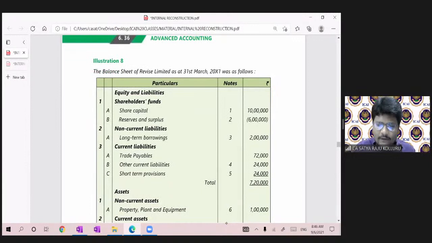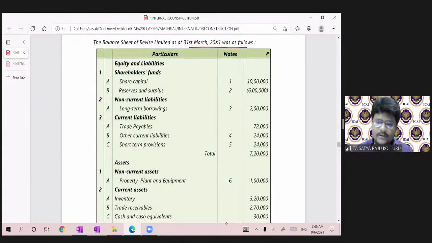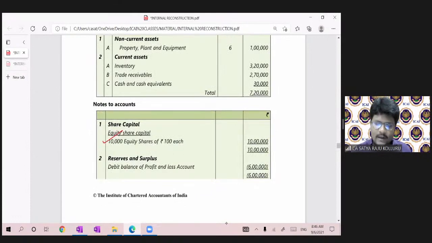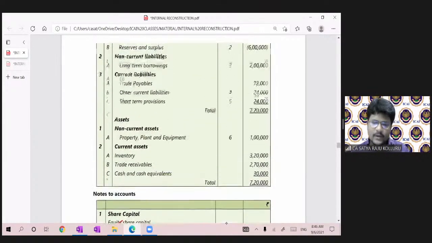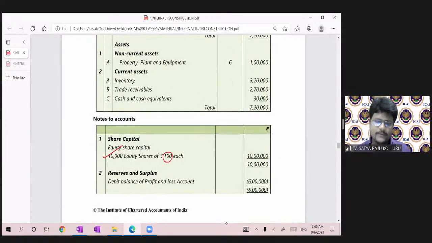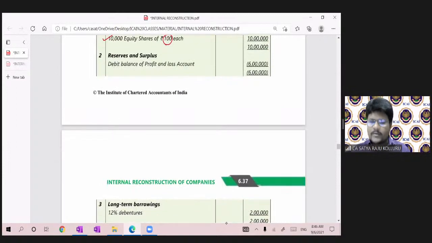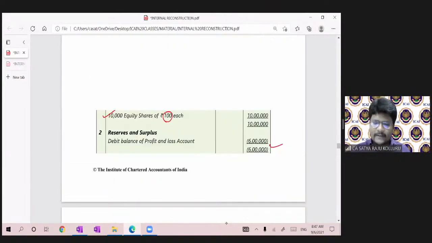The balance sheet of Revise Limited as of 31st March 2011 was as follows. Share capital, note number 1: only equity shares, 10,000 equity shares of face value 100 rupees each. Then reserves and surplus given as 6 lakhs, a negative balance, the debit balance of the profit and loss account.